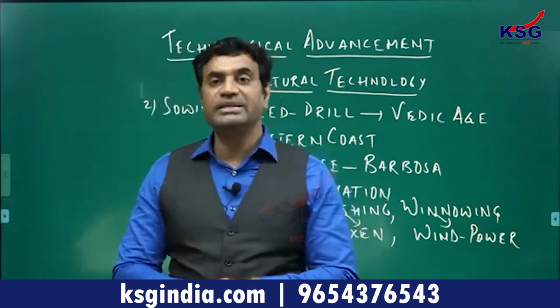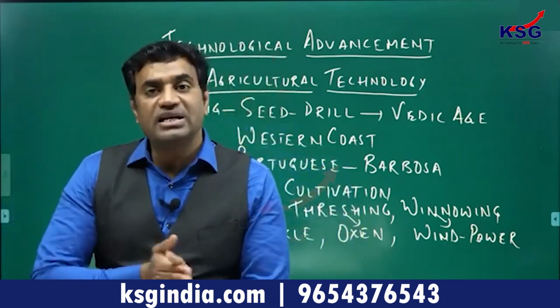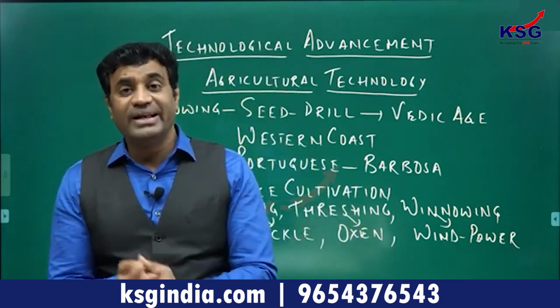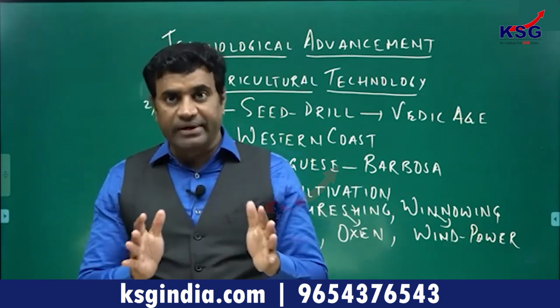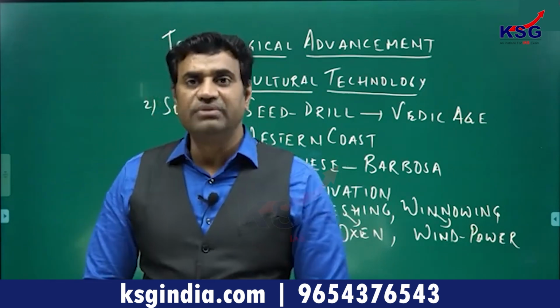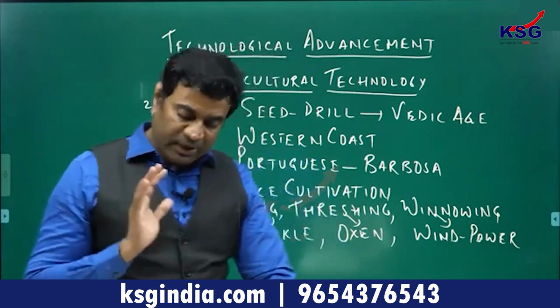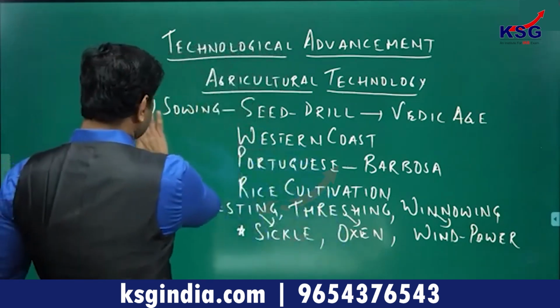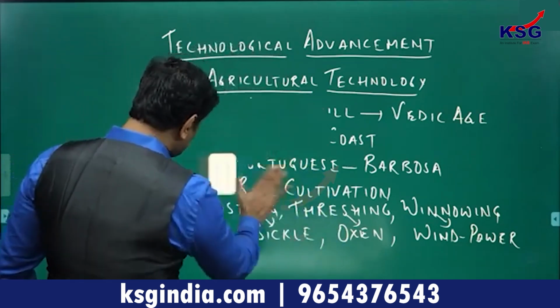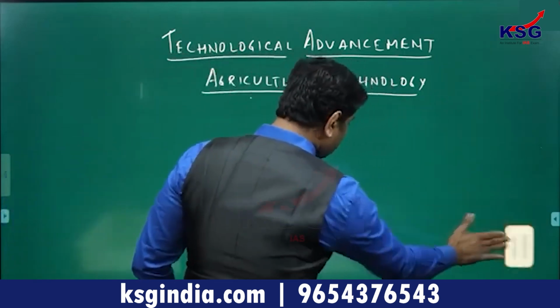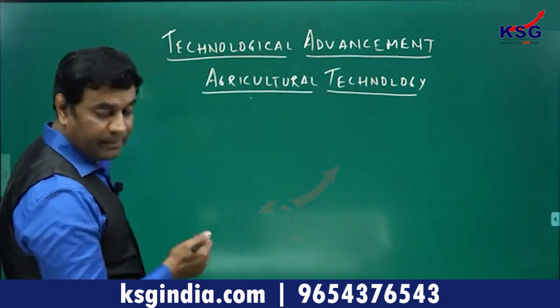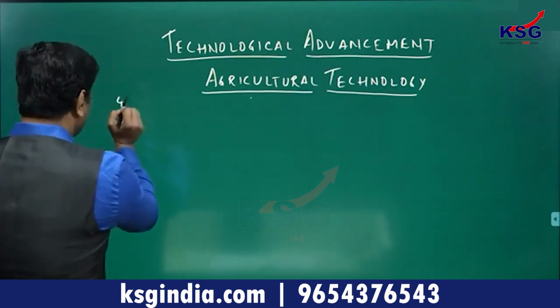The most important thing was what were the technological advancements with respect to irrigational devices. Now there is much debate around irrigational devices of medieval times and when they evolved. We'll come to those irrigational devices as well. So within agriculture technology, the next major component is irrigational devices. So coming to the fourth one, and the fourth one is irrigational devices.